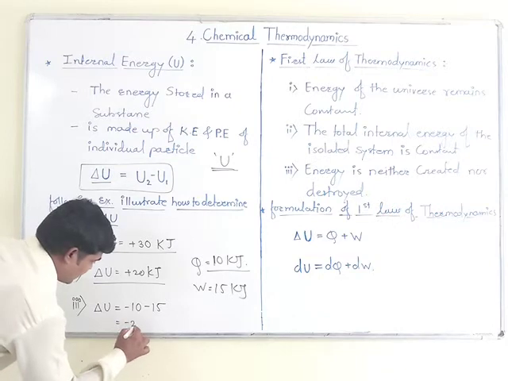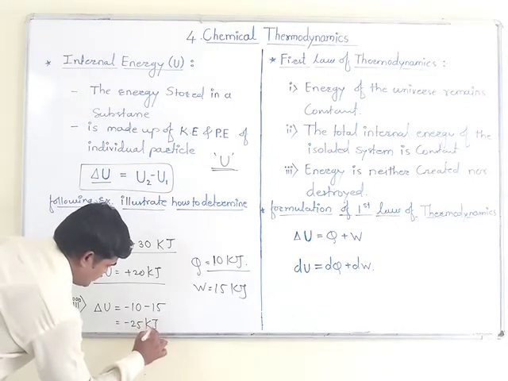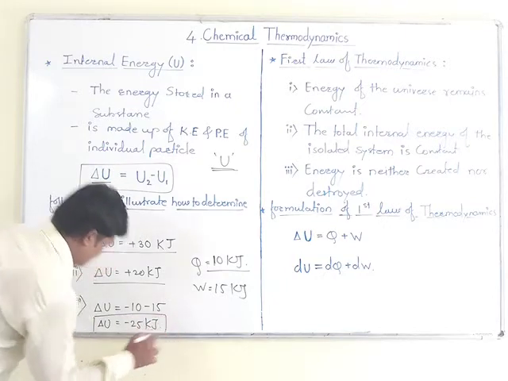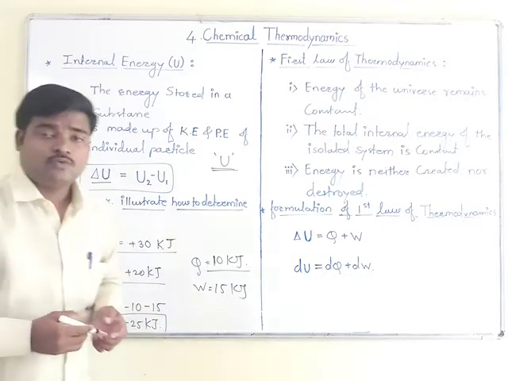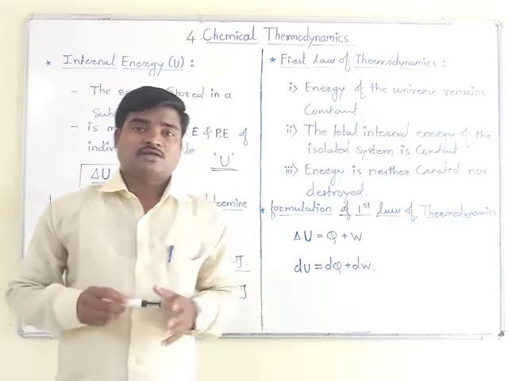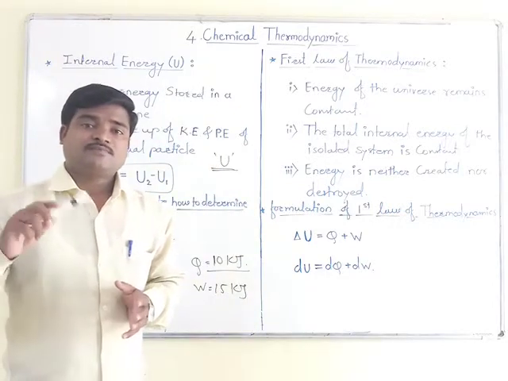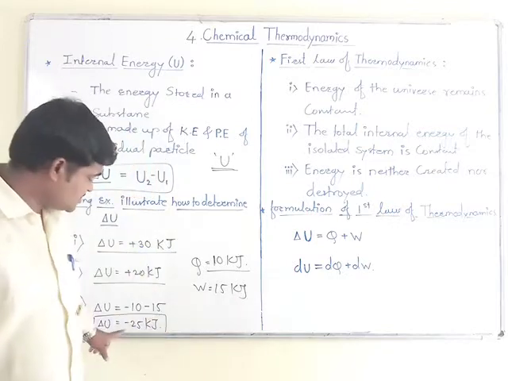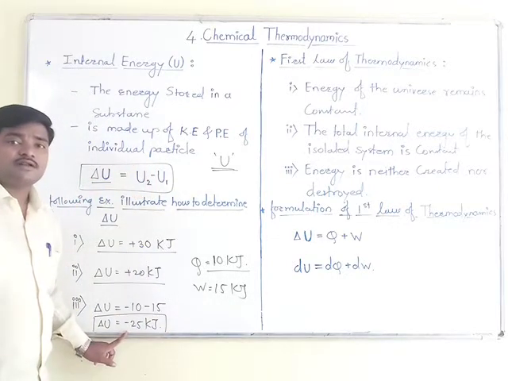So you will get minus 25 kilojoule. This is the change we observed in the third case, when the system releases 10 kilojoule of heat and performs 15 kilojoule of work on the surrounding. So this is the final equation that we are getting.